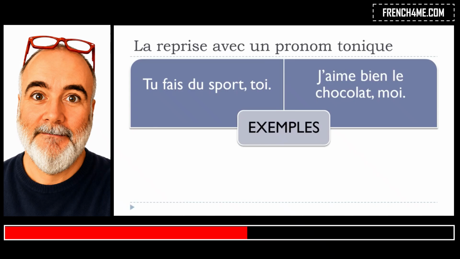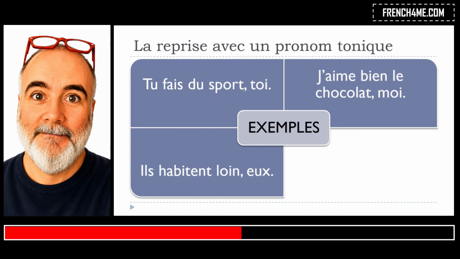J'aime bien le chocolat, moi. Same concept, okay? You put your sentence, then you will finish with this pronom tonique, okay? Ils habitent loin, eux. Same thing. Ils habitent loin, so they live far or far away, okay?